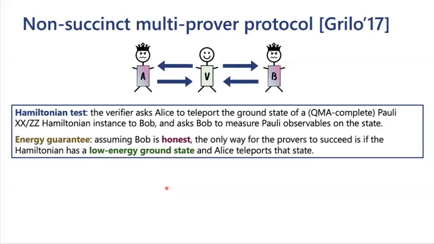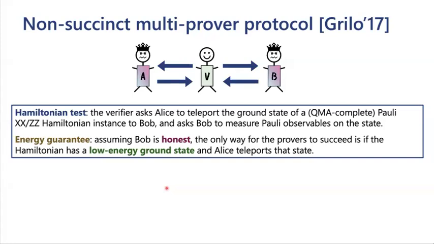So in this Hamiltonian test, the verifier asks Alice to teleport the ground state of a QMA complete Pauli XXZZ Hamiltonian, so it has only Pauli X and Pauli Z terms, to Bob. And then Bob is supposed to measure Pauli observables provided by the verifier on this teleported state. And this Hamiltonian test has an energy guarantee, which says that if Bob is honest, then the only way for the provers to succeed is if the Hamiltonian indeed has a low energy ground state and Alice teleports that state.